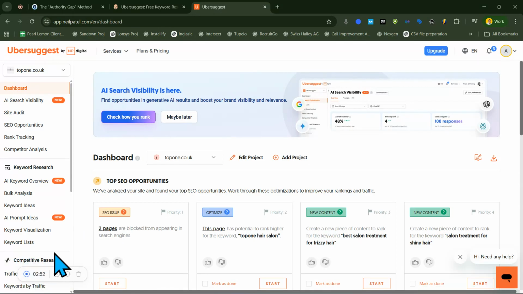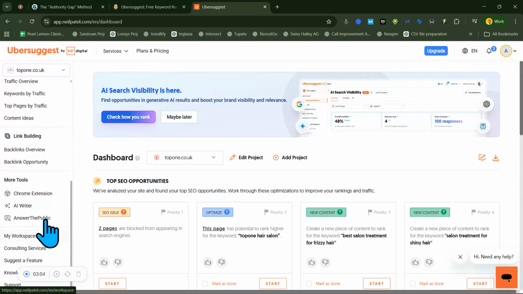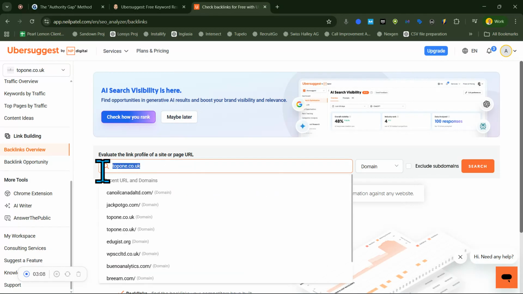Now the first thing we want to do is look at the domain authority of our own site, and for here we will just come to the backlinks overview, and then just put, let's use Bream assessment.